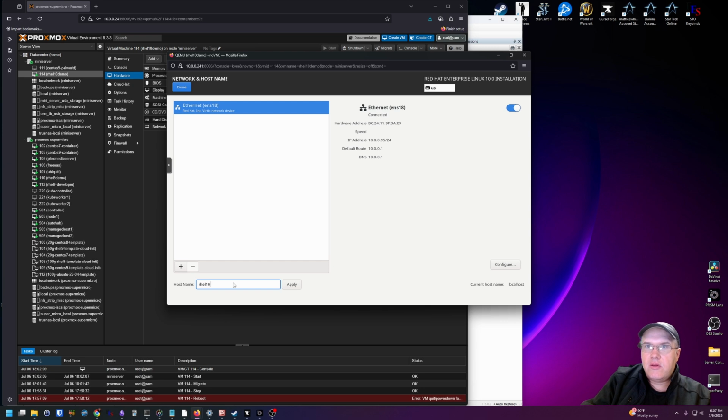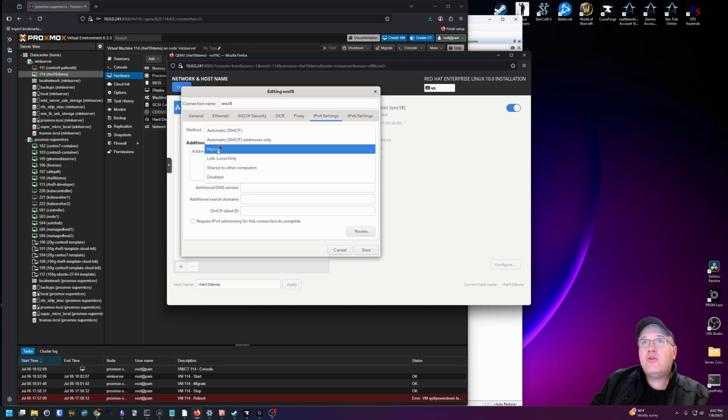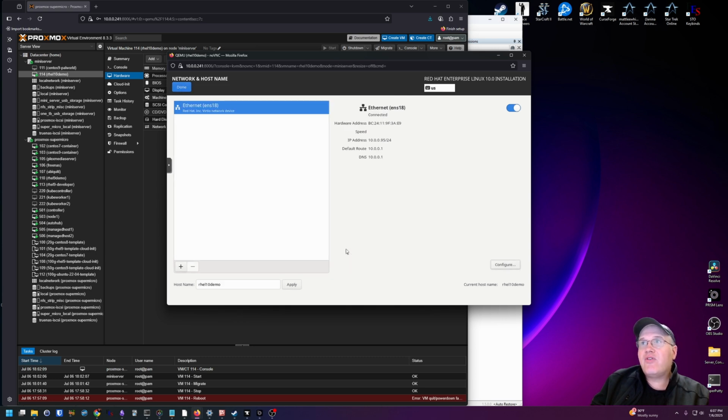Give it the name of the server. If you do not have your own DHCP server in your house, this is where you would click configure. Then you would go to IPv4 settings. You would choose manual, add, and then you would add in the address, netmask, gateway, then save it. However, I'm just going to leave everything default because it defaults to DHCP.